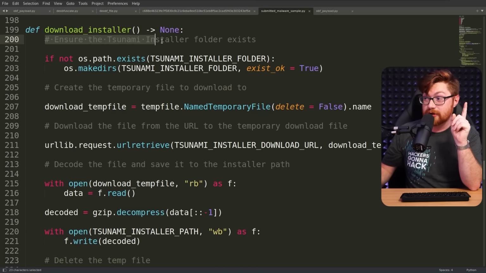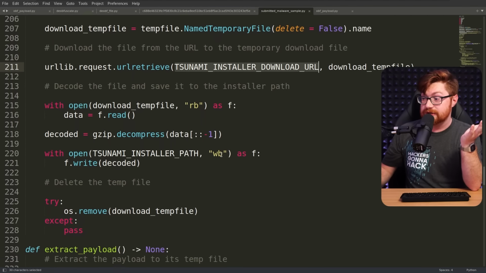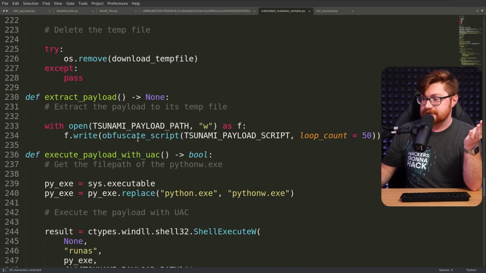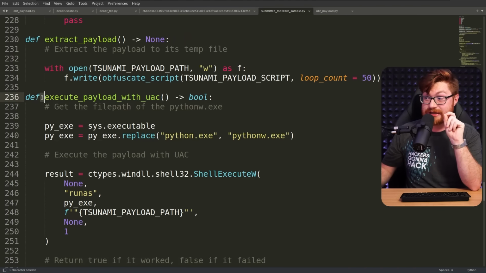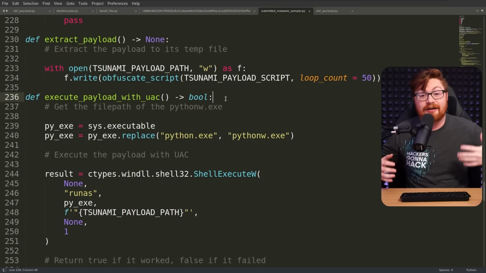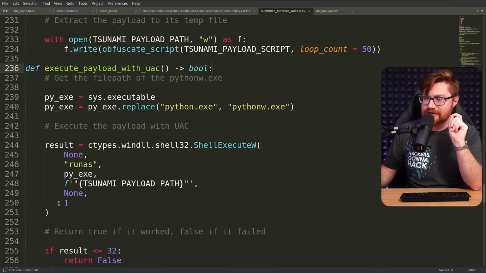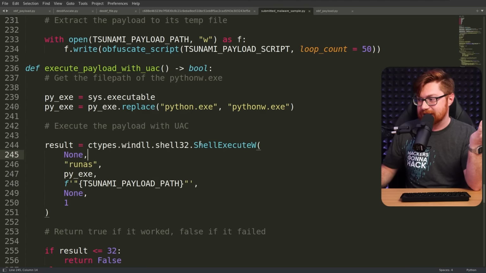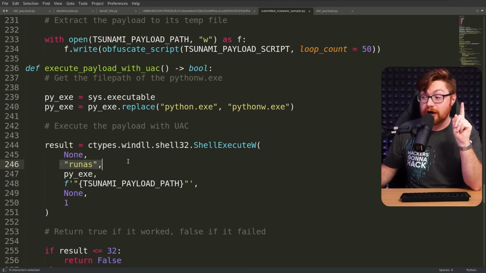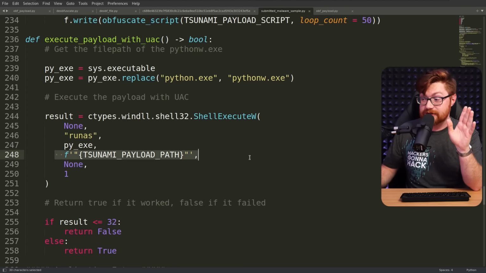Now we download a Tsunami installer, retrieve that URL that we saw from Dropbox, extract the payload, and ooh, this is kind of sweet. Execute the payload with UAC, user account control, right? To have elevated admin privileges on the victim computer. And I like the way they do this here. ctypes with just a simple Win32 API call, ShellExecute, but using runas to stage it with more of those permissions there.